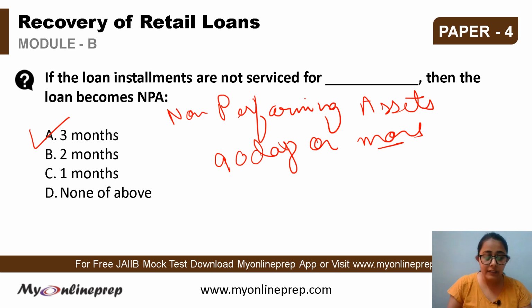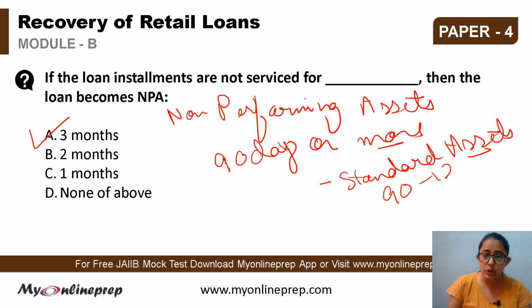If we want to see the classification, there are 4 subcategories. These are the standard assets, wherein there are the NPAs that have been past due for 90 days to 12 months, and here the risk is at a normal level, that is, the normal risk is present.